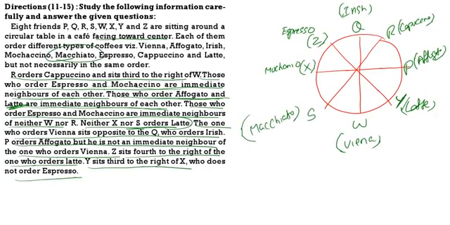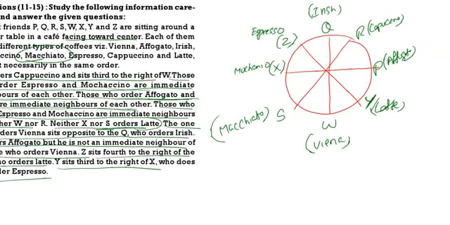So see here. W Vienna, S macchiato, X mochaccino, Z espresso, Q Irish, R cappuccino, P affogato, Y latte. Now based on this we should answer the questions. So taking this puzzle into consideration, we should answer the questions.